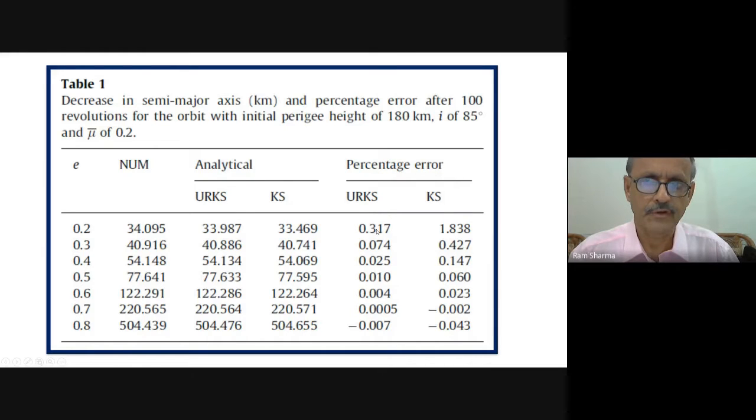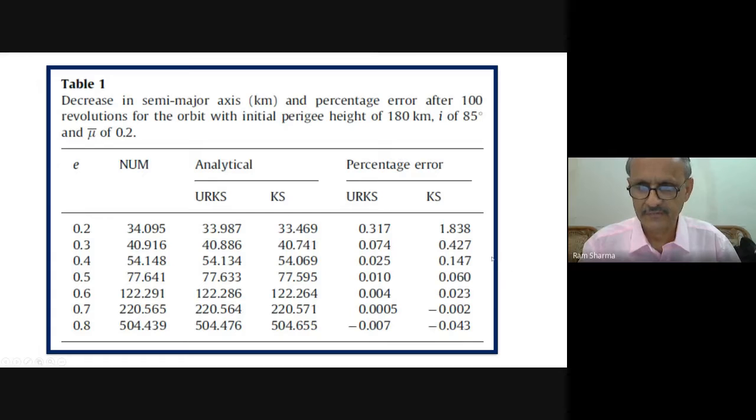You can see here 0.31 to 0.07 and like that. So that shows that with these uniformly regular KS canonical elements, even though they look complicated, whatever theories we get give very good results.